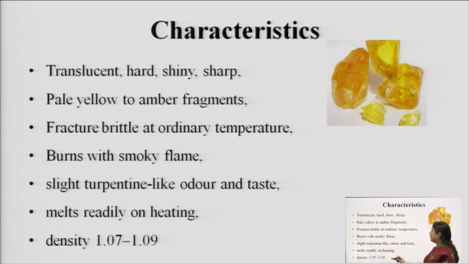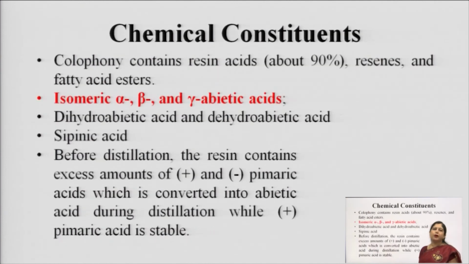The density of the melted substance is 1.07 to 1.09. The main chemical constituents of colophony are resin acids, resins and fatty acid esters, in which the main acids are alpha, beta and gamma abietic acids. It also contains dihydroabietic acid and dehydroabietic acid with some concentrations of sapinic acid.